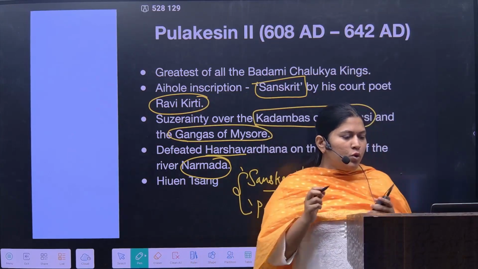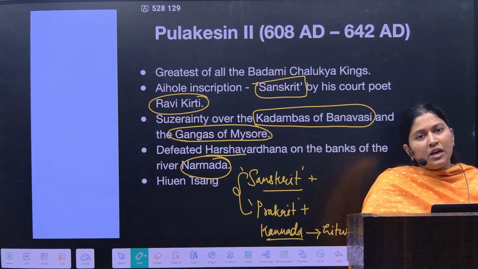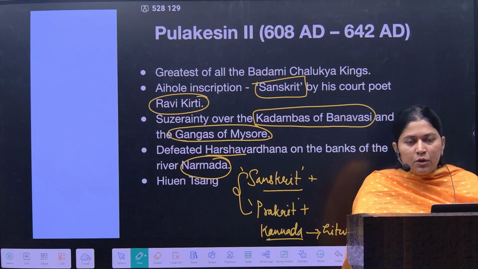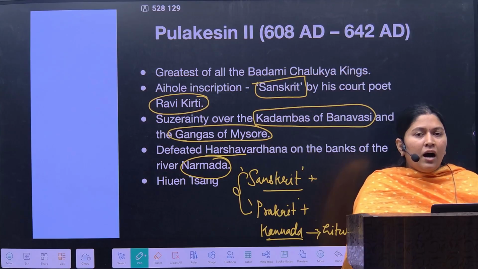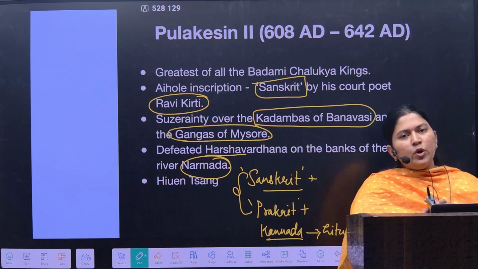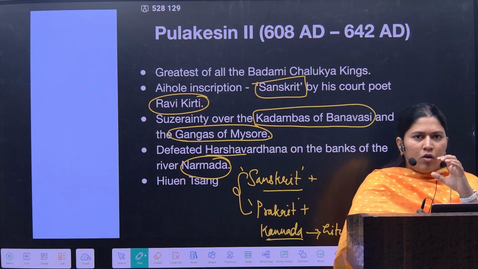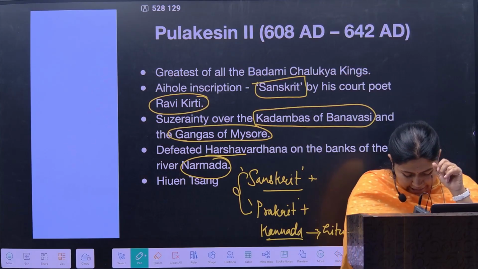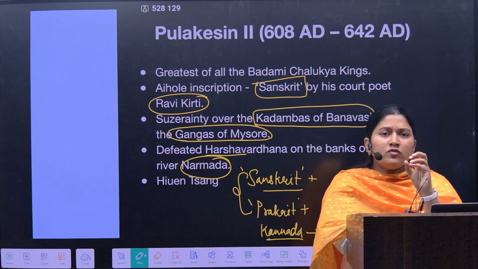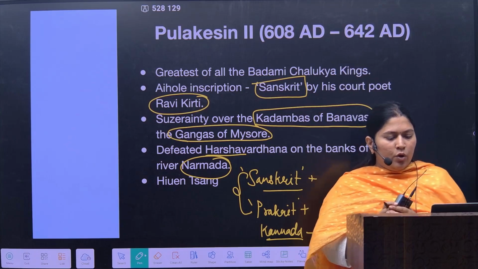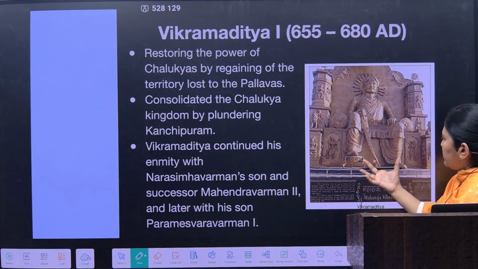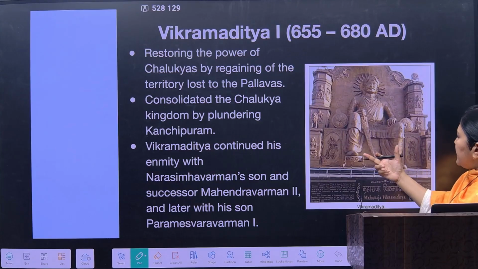So Pulakesin II marks one of the most important contributors for the progress of the Chalukya dynasty. I mean every kind of progress: political progress, economic progress, art and cultural progress. After that, once Pulakesin II was one of the strongest rulers of the Chalukyan dynasty, his descendant Vikramaditya would also be one of the most powerful kings during that period.